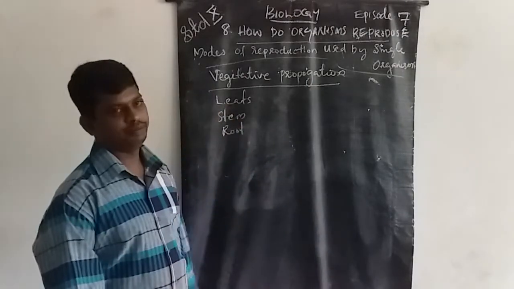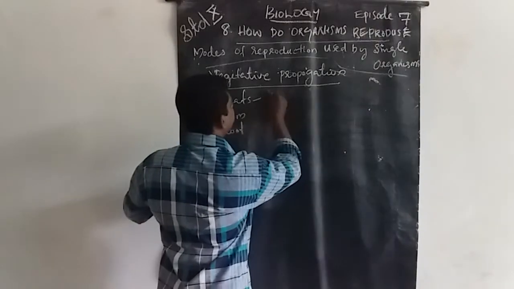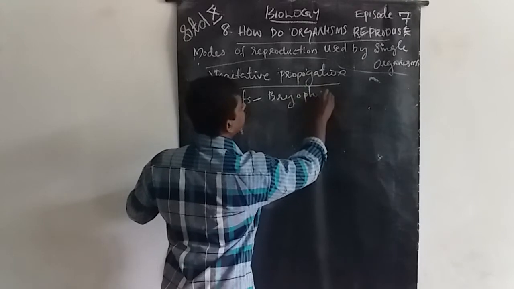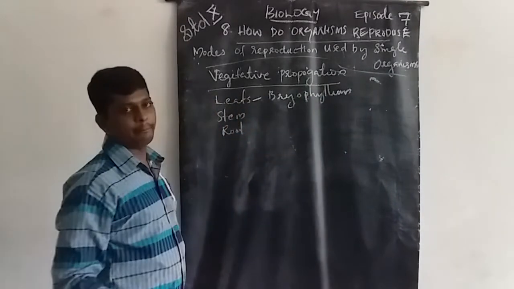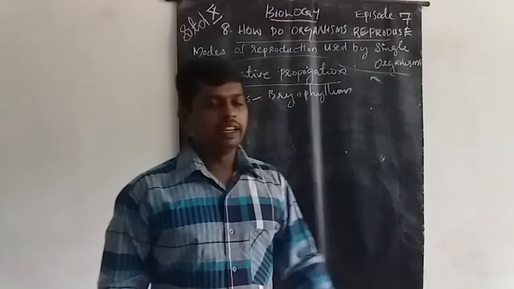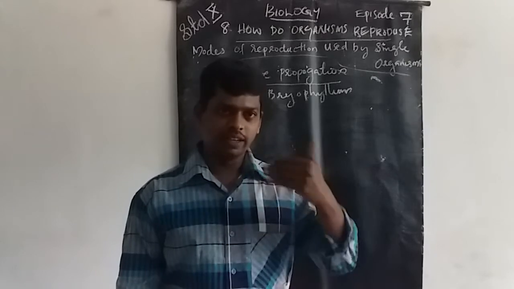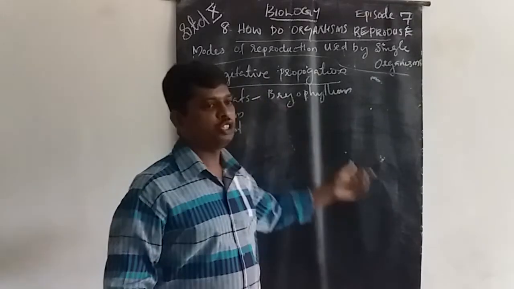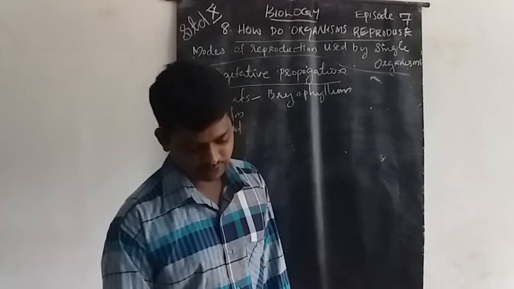In leaf propagation, the main example is Bryophyllum. Have you heard of Bryophyllum? In Bryophyllum, the leaf gives rise to another plant. That is known as vegetative propagation through leaves.